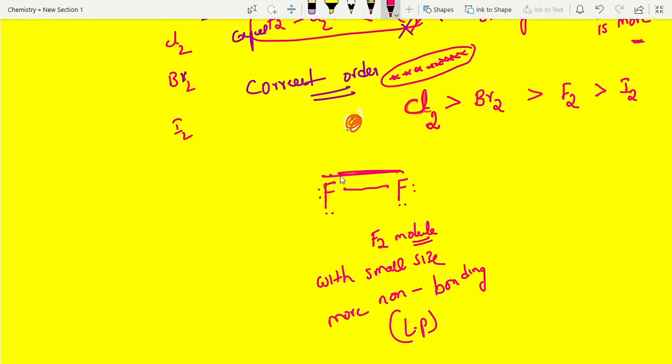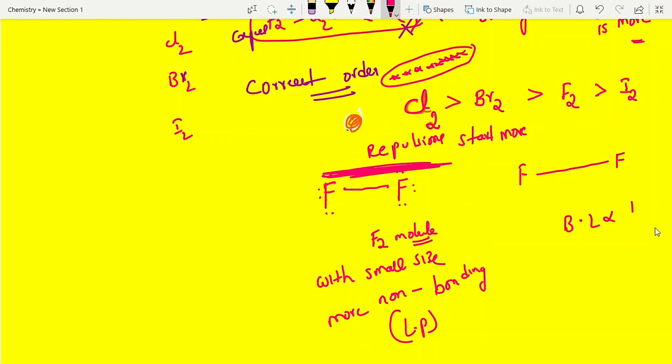Repulsion starts, and stability decreases. To avoid this repulsion, bond length increases. If bond length increases, bond dissociation energy decreases. That's why the order is chlorine, bromine, fluorine, iodine.